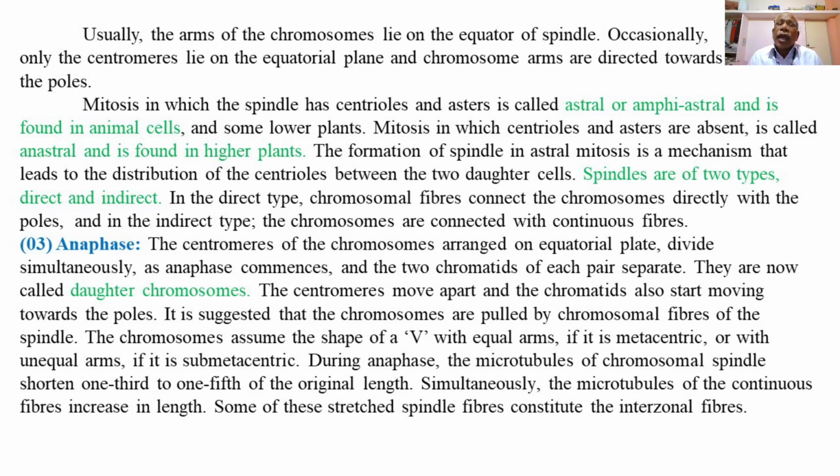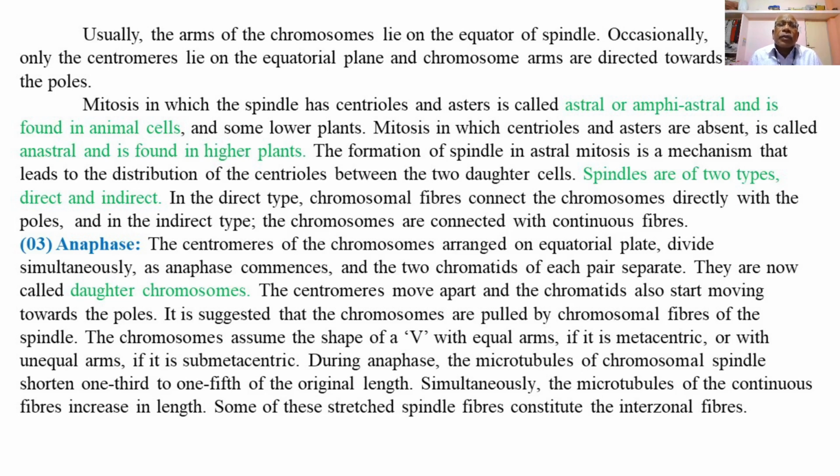So among the animals, the process of mitosis involves the pair of centrioles for the separation of chromosomes from one another, that is pulling the homologous paired chromosomes or the entire set of the chromosomes toward the opposite pole by means of the spindle fibers, and this type of mechanism of mitosis occurs in the animal cells.